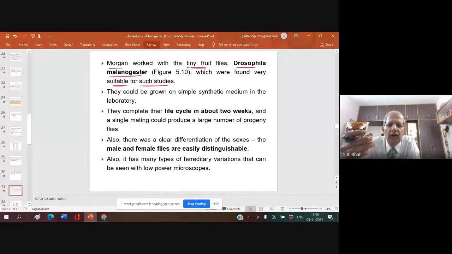One day Morgan's girlfriend entered his lab, gave one gift and went away. The gift had very high value. Morgan cultured this gift. The gift was nothing but Drosophila melanogaster, the fruit fly. Every day he was seeing these tiny fruit flies.